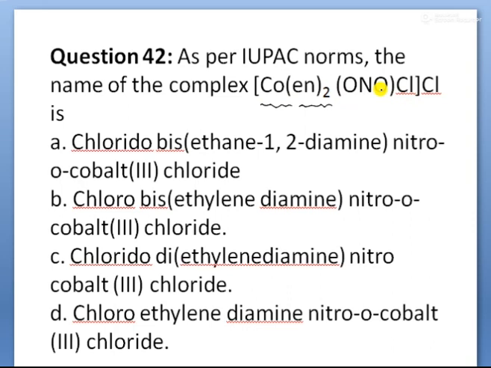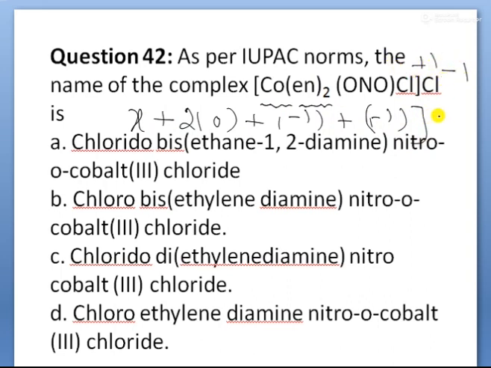So then to write the name, first you find the oxidation number of the central metal atom. Here the oxidation number of the central metal atom, let it be X. Here ethane-1,2-diamine is a neutral ligand, children. So that is why here 2 into 0. Here ONO, the charge is -1, and chlorine charge also -1. And then in this complex, outside here chlorine is there, this becomes charge how much? -1. Complex charge is how much here? +1.